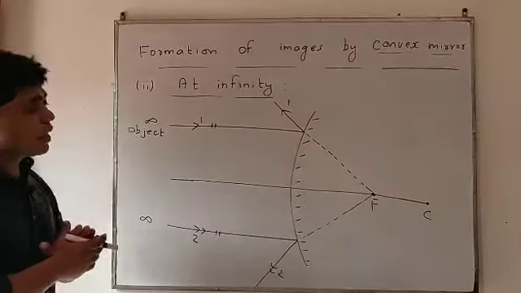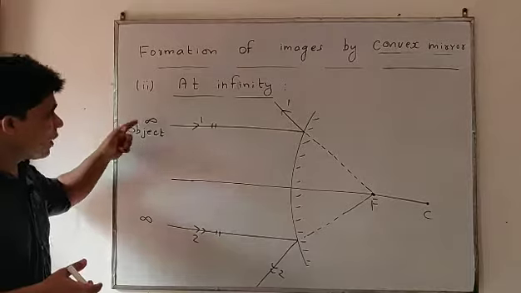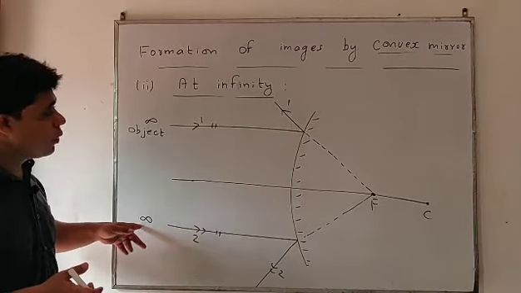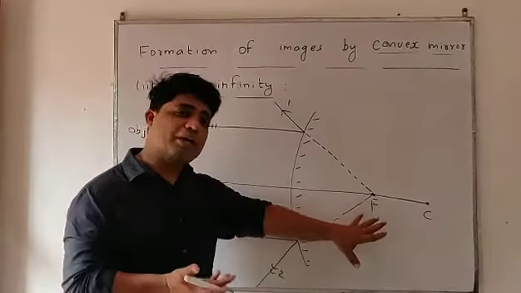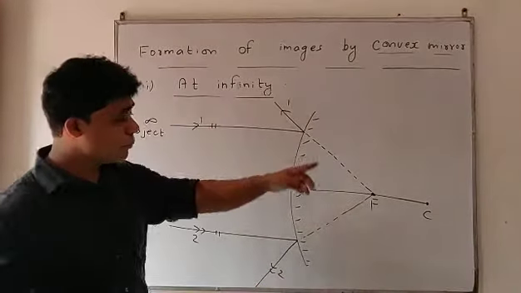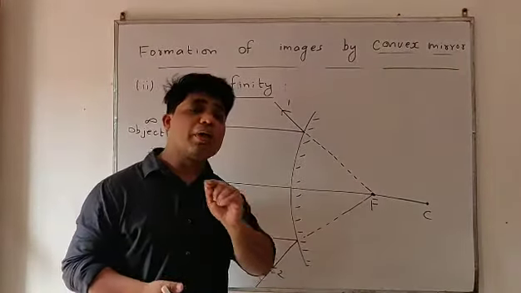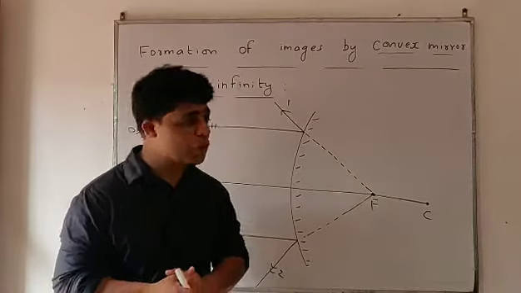So this will be our second case. Remember, whenever the object is placed at infinity, a distant object, it releases parallel light rays, and it will form the image behind the mirror. In the case of a convex mirror, it is erect, virtual, and highly diminished. Okay, students.